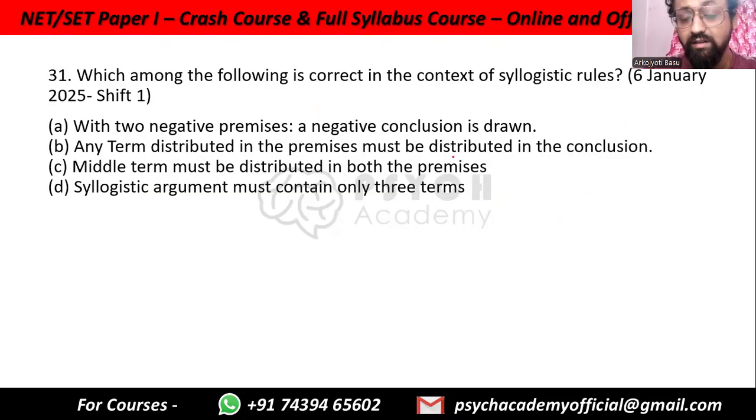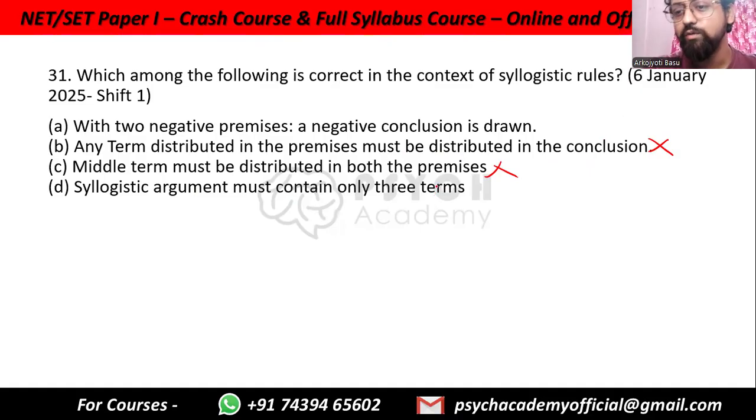Which of the following is correct in the context of syllogistic rules? With two negative premises, a negative conclusion is drawn. Usually correct, not guaranteed to be, but usually correct. Any term distributed in the premises must be distributed in the conclusion. No. If it is distributed in the conclusion, then it has to be distributed in the premises. But just because it is distributed in the premises does not mean it will be distributed in the conclusion, because the conclusion follows from the premise, the premise does not follow from the conclusion.